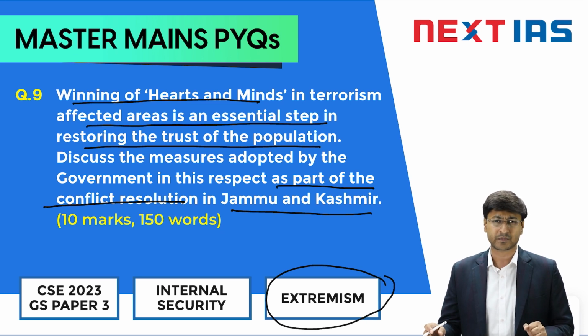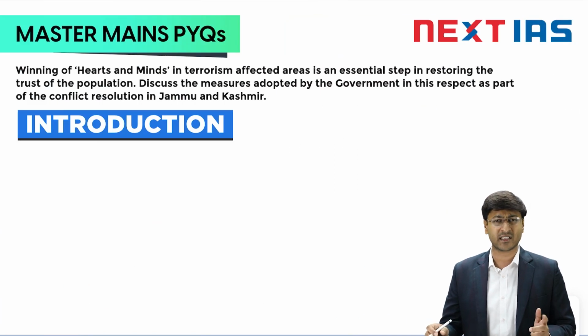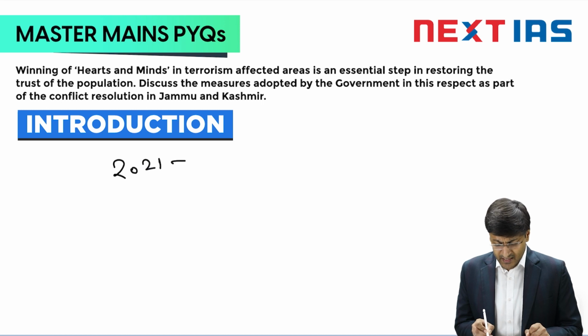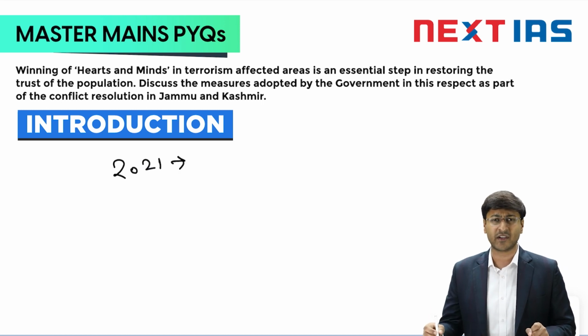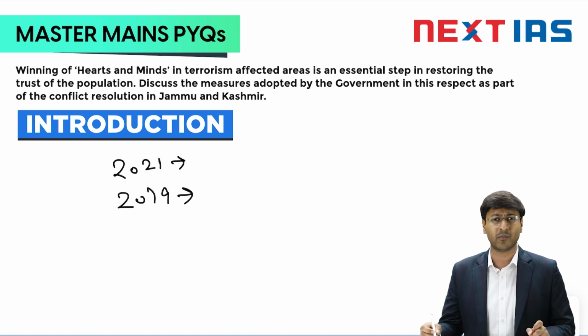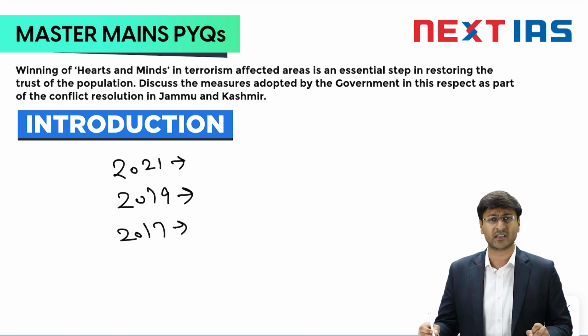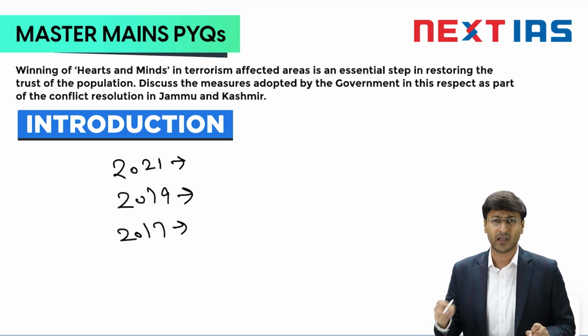So basically militancy in Jammu and Kashmir has become a thematic topic from which UPSC has time and again asked a particular question. If we look at the questions asked by UPSC in various years on terrorism, then in 2021 UPSC asked a question on causes and linkages of terrorism. Then again in 2019 it asked a question regarding militancy in Jammu and Kashmir, where it talked about banning of Jamaat-e-Islami because it was getting the support of over the ground workers. Then again in 2017 it asked how terrorism has become a threat to internal security. So basically in last 7 years UPSC has covered the topic of terrorism minimum 4 times.